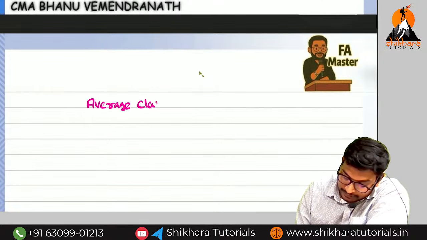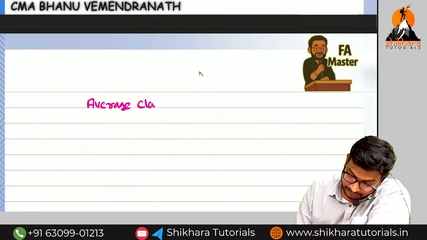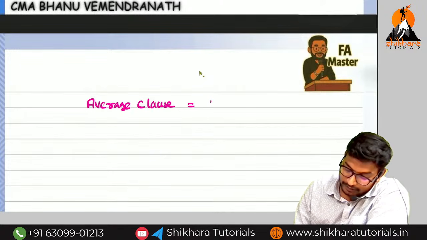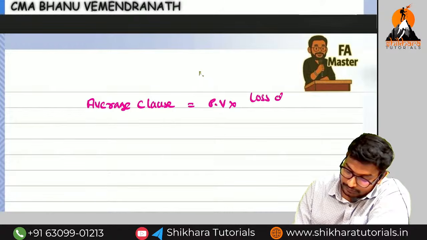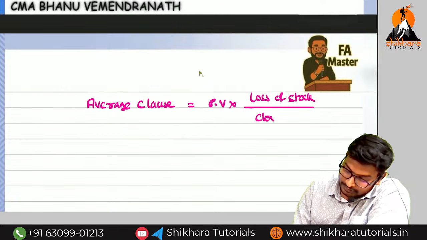What is the average clause formula? Policy value into loss of stock divided by closing stock.